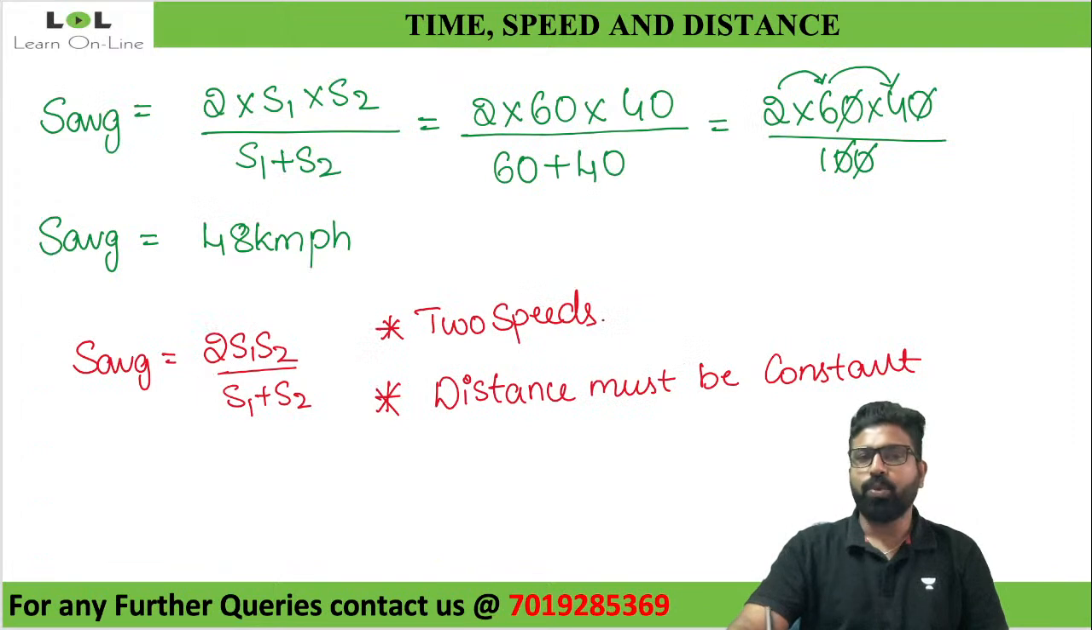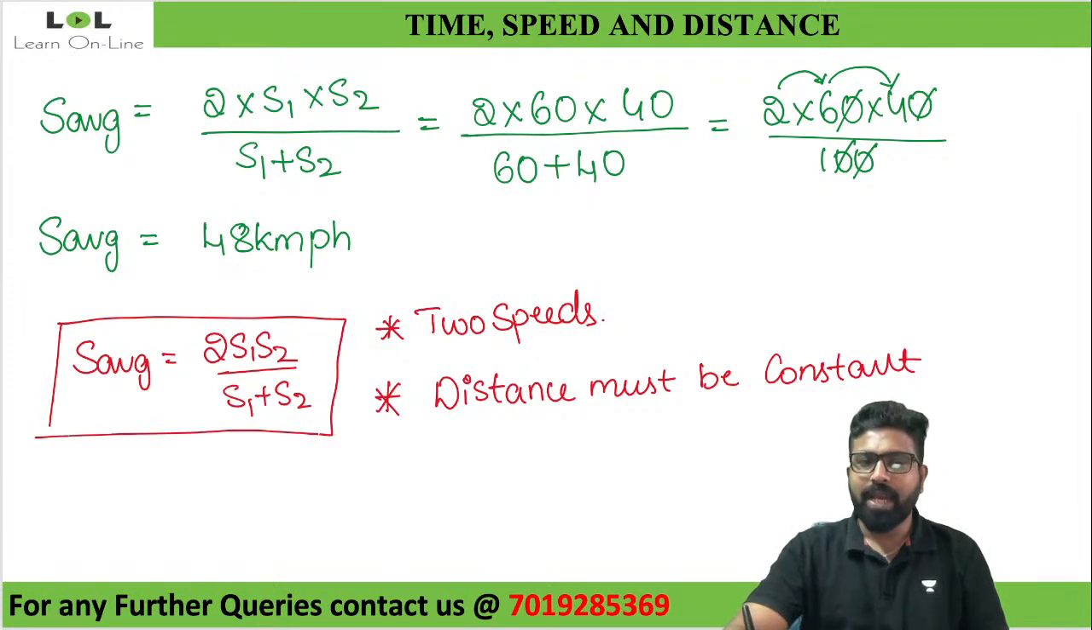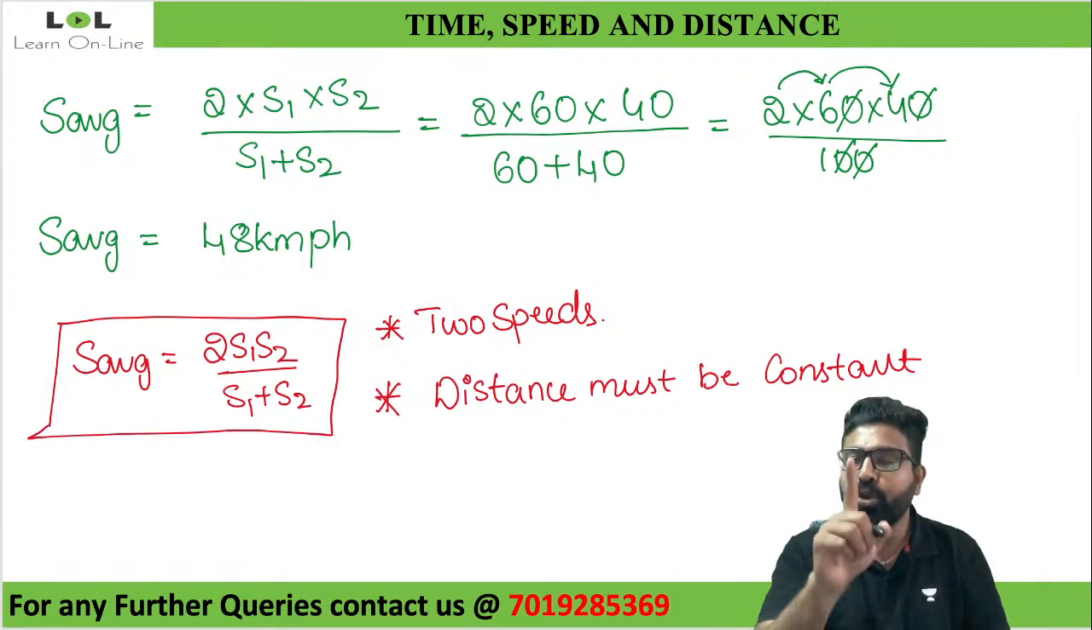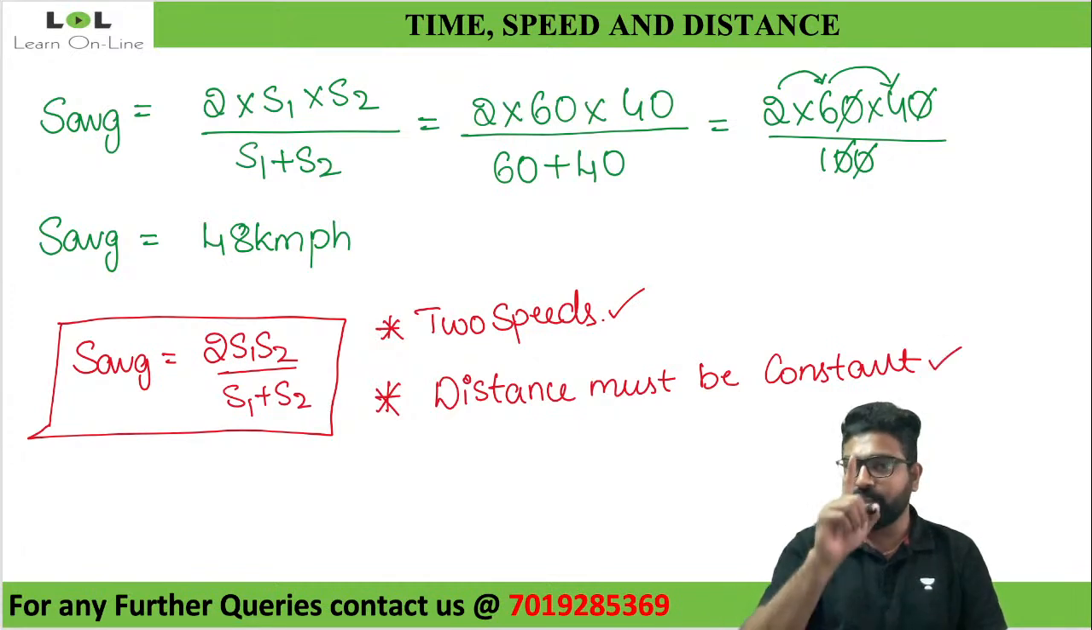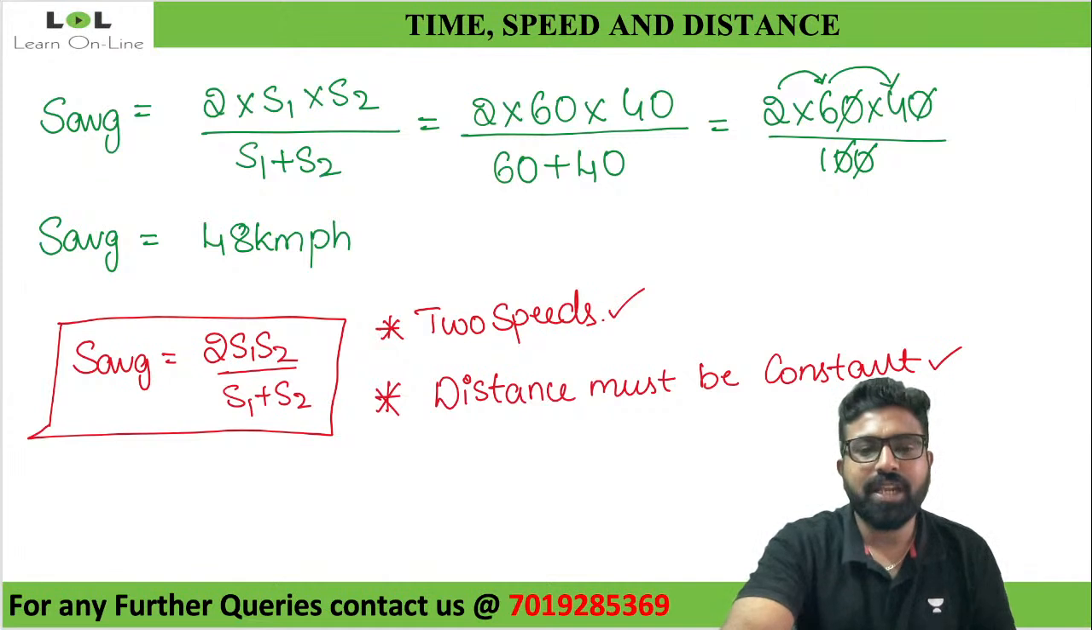So remember this formula. It will help you solve the questions quickly. But try to understand when to use this formula and when not to. When to use it? When there are only 2 speeds. And there is one more condition: distance must be constant. Is this clear to everyone?